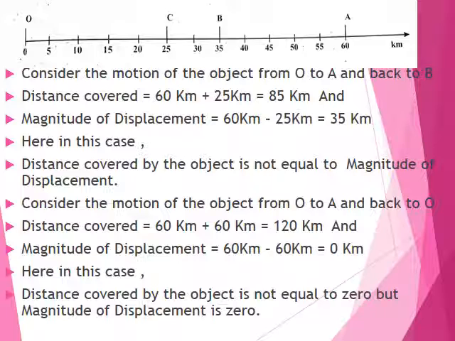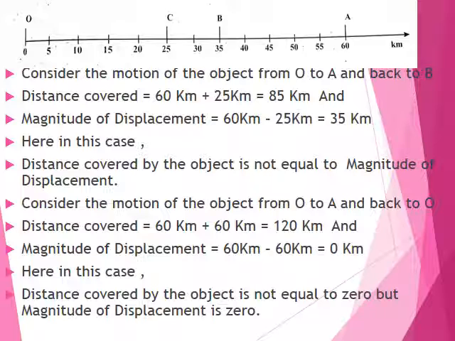Now again consider one more example. Consider the motion of the object from O to A and back to O, means the motion of the object from O to A and again from A to O. So the distance covered to A means 60 kilometer and to O means 60 kilometer, that is total distance is 120 kilometer. And the magnitude of displacement, see here, the object is back at its initial point, that is, present position is O and initial position is also O. So what is the difference between them?